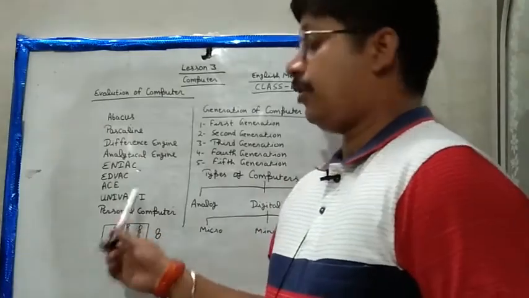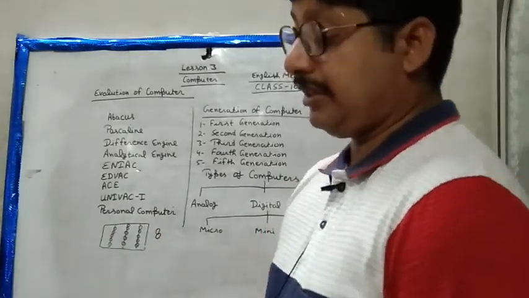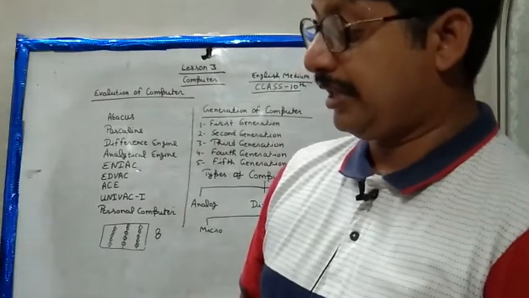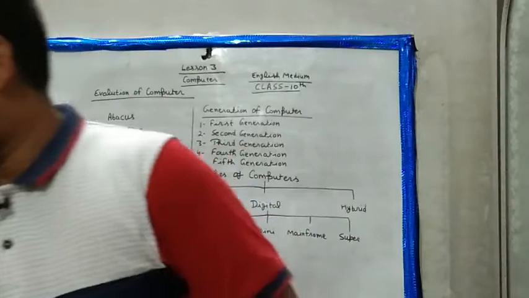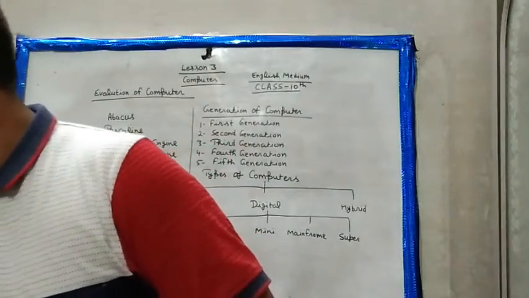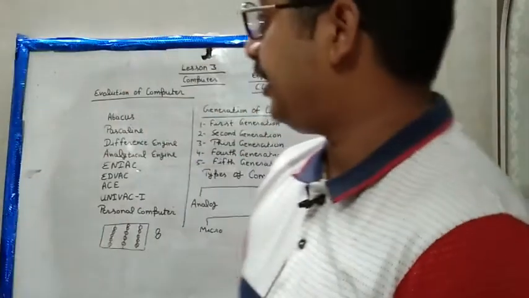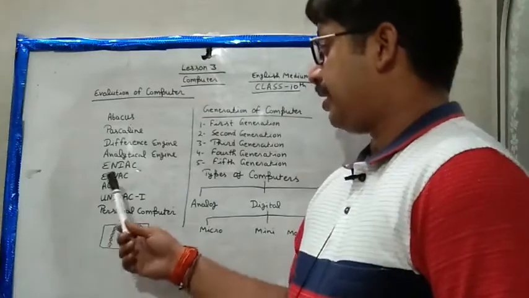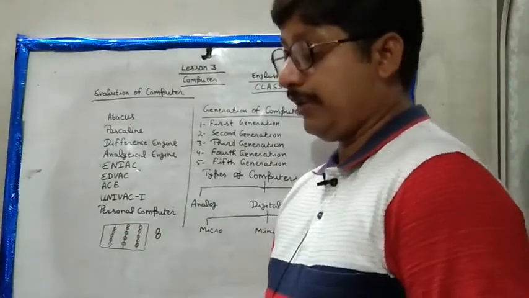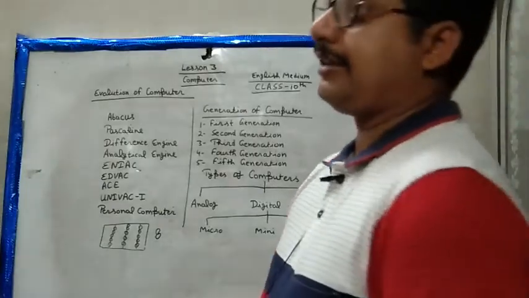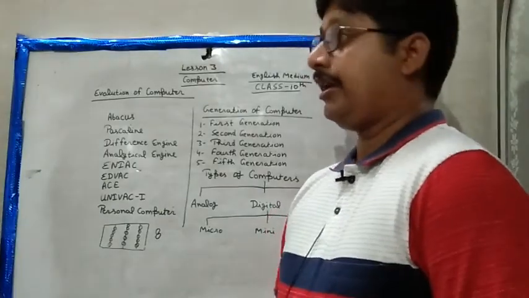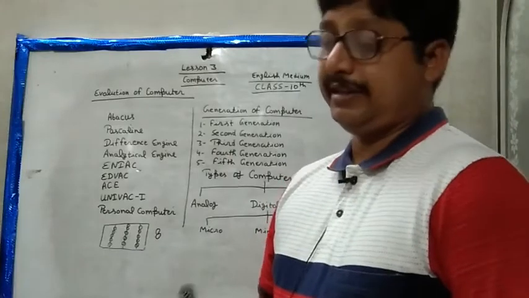Okay, now next one is ACE. ACE is Automatic Computing Engine, the first programmable digital computer, developed in 1950. The ACE computer is known as the Automatic Computing Engine type of machine. It can process all the given data and calculate very fast.